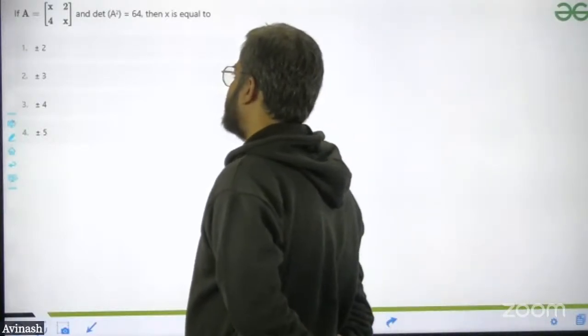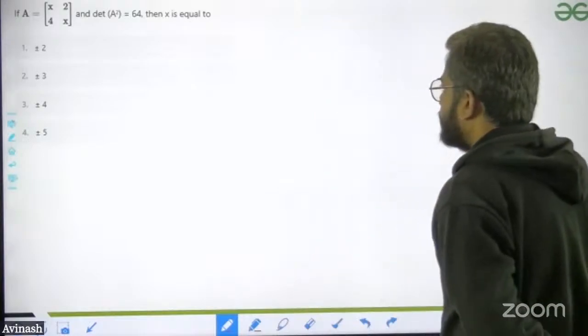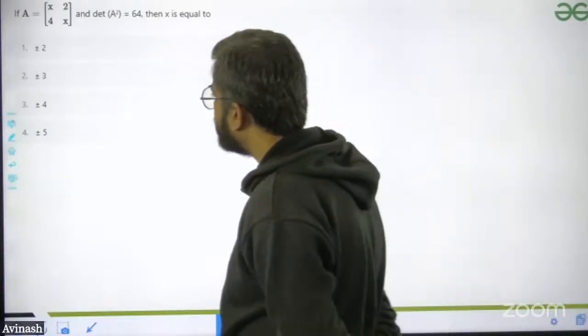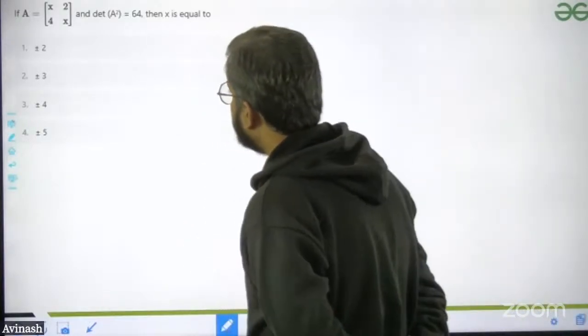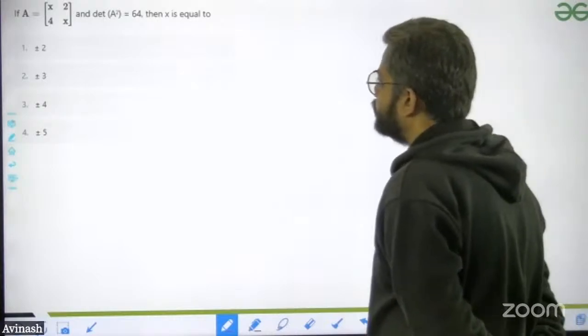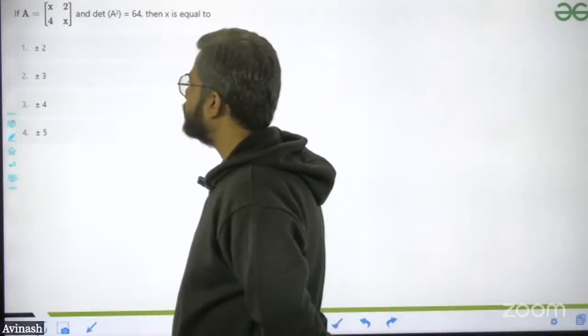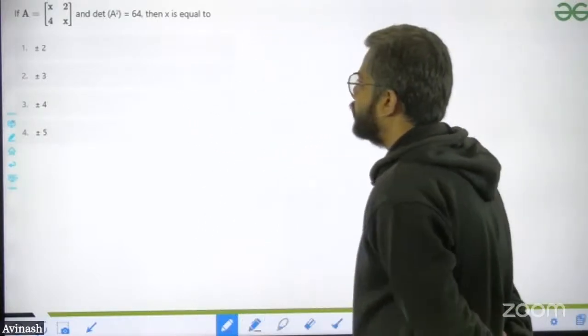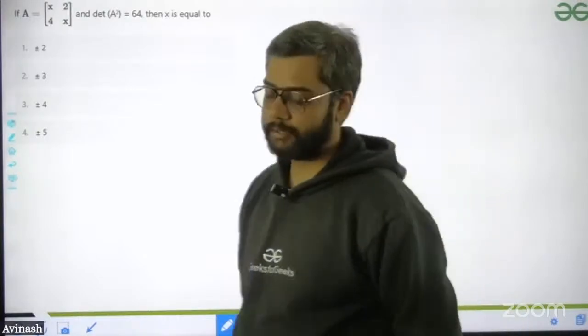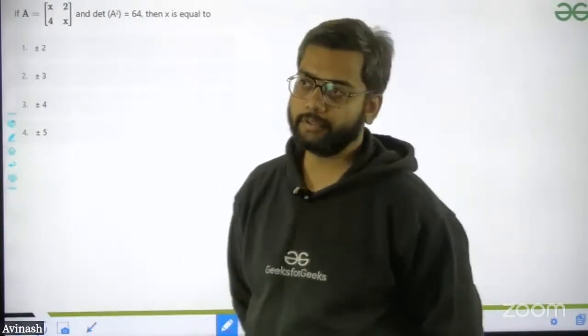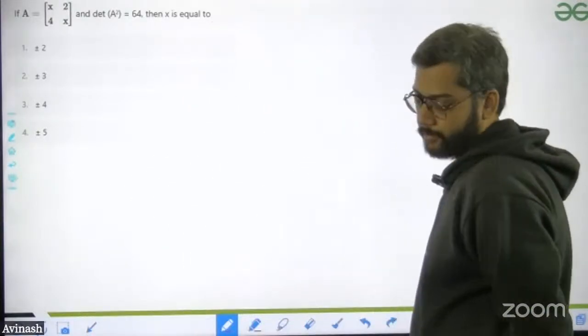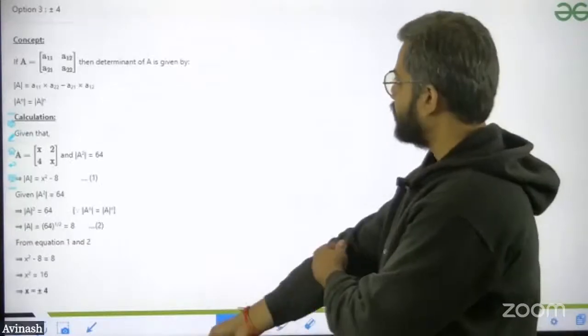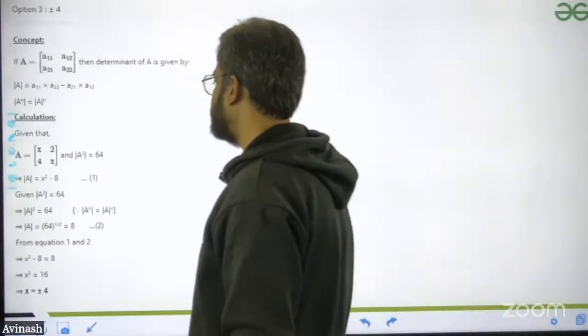A is equal to [x, 4x]. Determinant of A square is equal to 64. So the regular people, what they will do is, they are going to think, okay, I'm going to do the A square, then I will find the determinant of it, and then whatever the value is coming as x, I'm going to equate it to 64 and find the value. Okay. Now, how we have to do this?